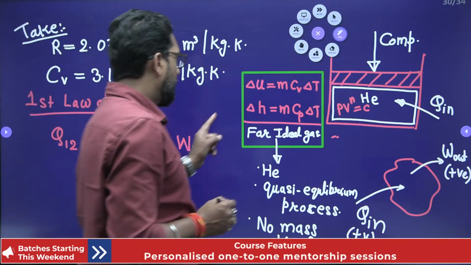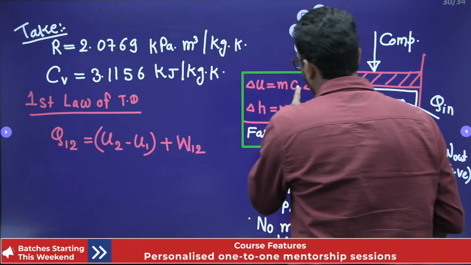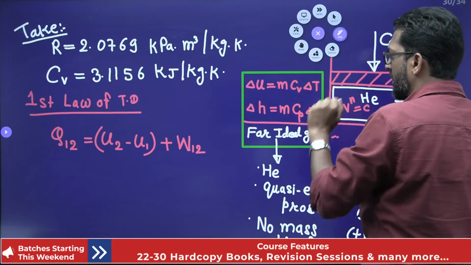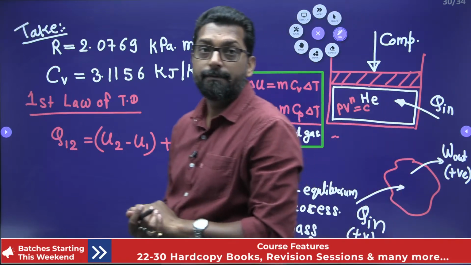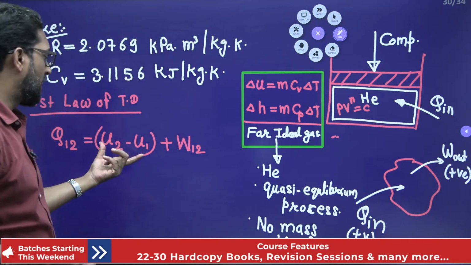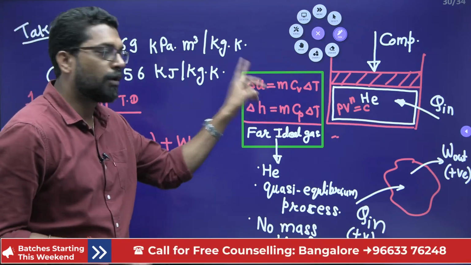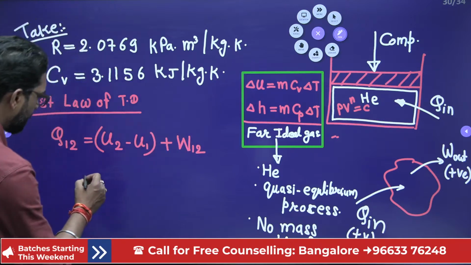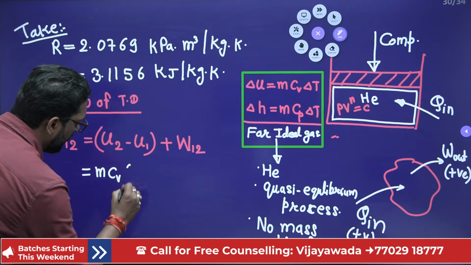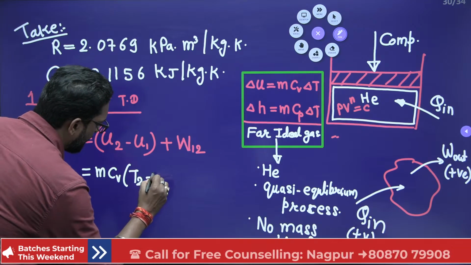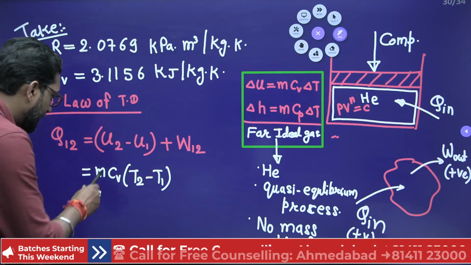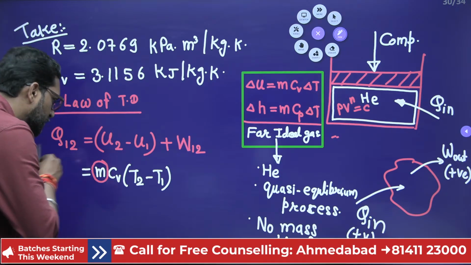Now, first, if you put the value of internal energy, m CV is given, delta T also given, T2 minus T1, but m is not given. Why? Because you have to find this one. So for finding this, you have to find m. So CV is given, T2 is given, T1 is given, but m is not given. So first find the mass of the system.